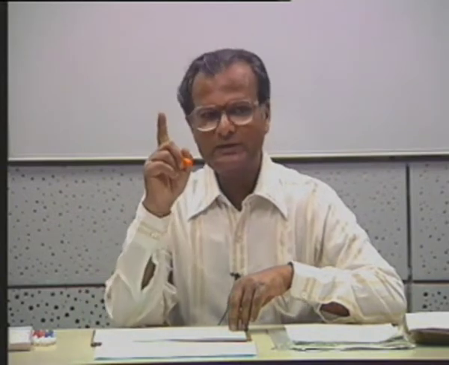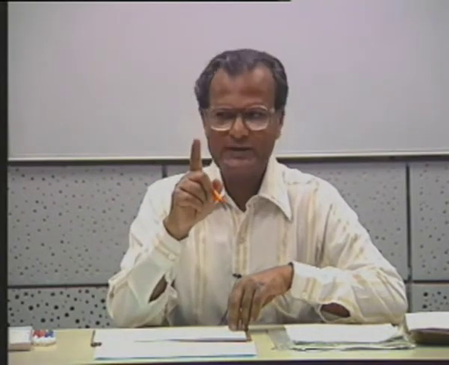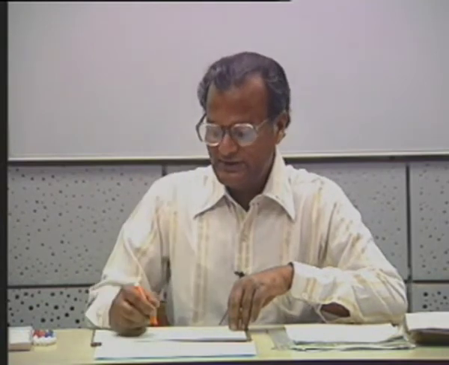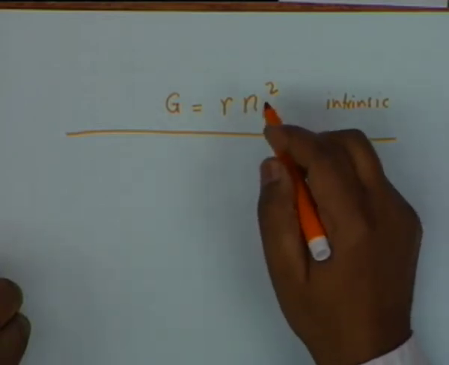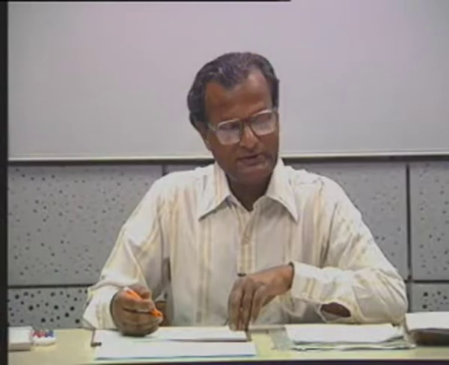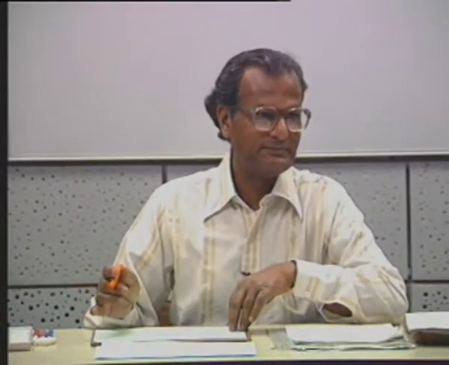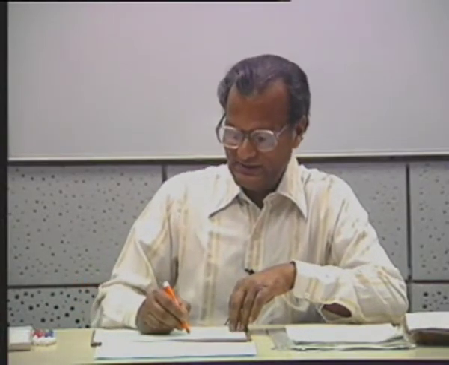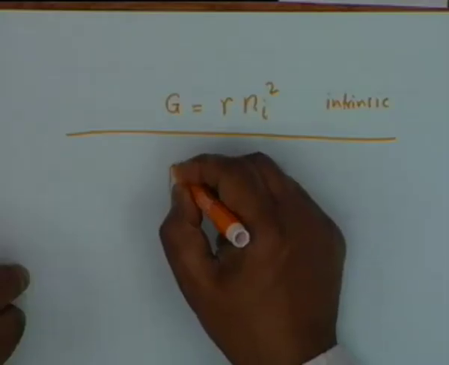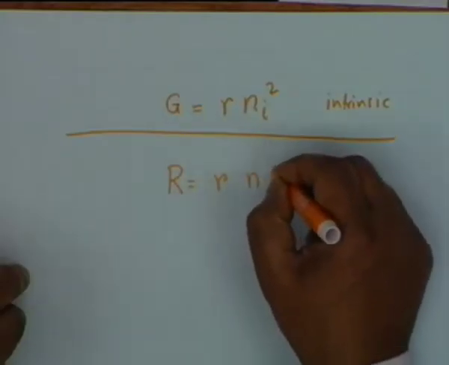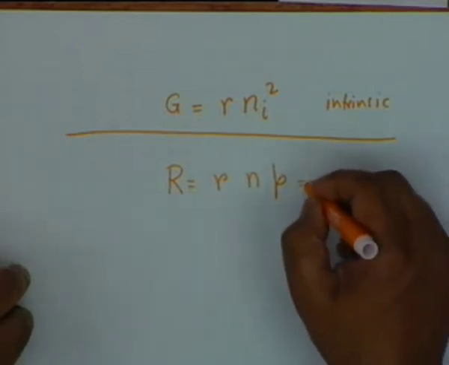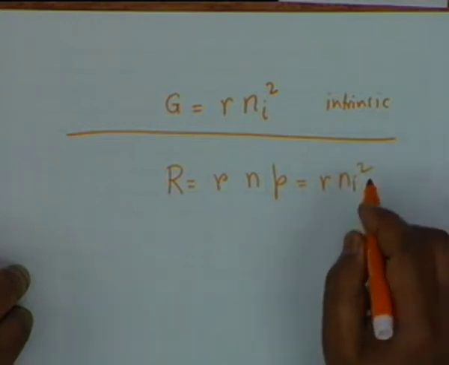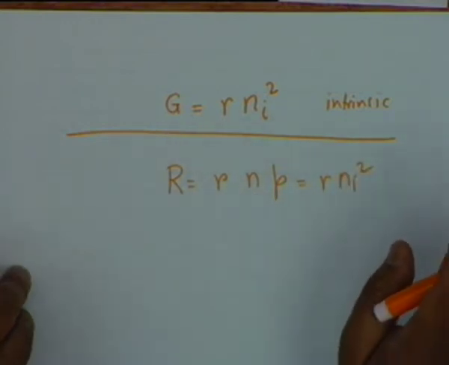There may be one hole generated per 10 to the 7 silicon atoms, and therefore the rate of generation basically depends on temperature, which means that under any condition of doping, the rate of generation remains the same. Which means that the rate of recombination, R times N times P under thermal equilibrium, should be equal to R Ni squared under any condition of doping.